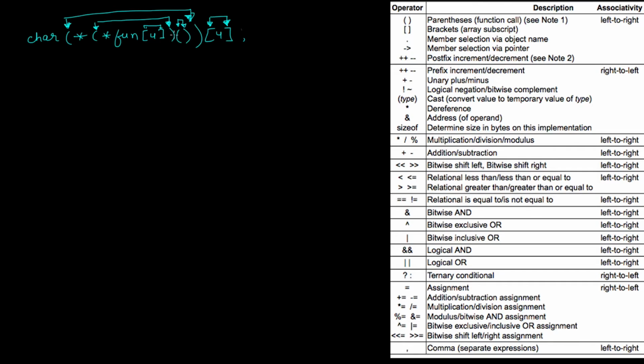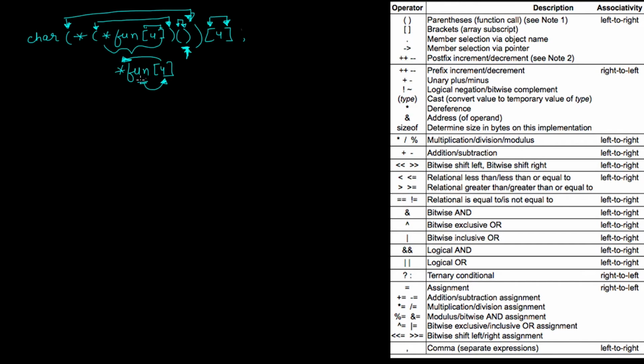So you can see here clearly which brackets are denoting a function. These brackets are denoting a function. Now we'll start from the innermost bracket. In this innermost bracket we have this declaration, star, fun and 4. That means this fun is an array of 4 elements which are storing pointers.